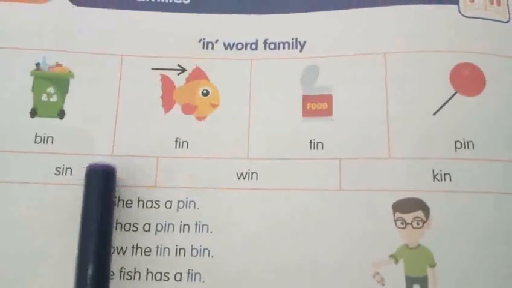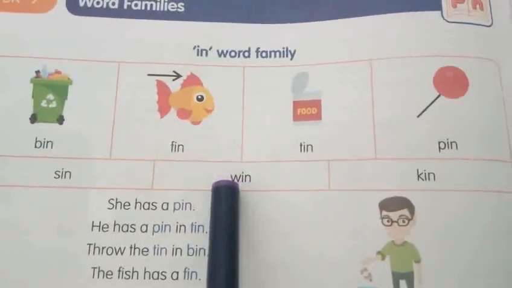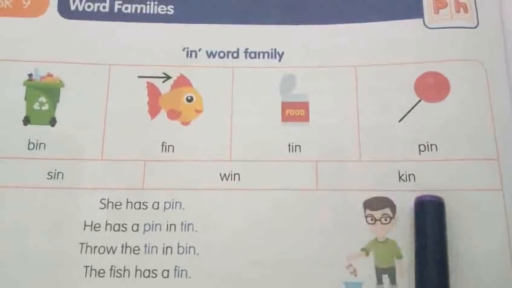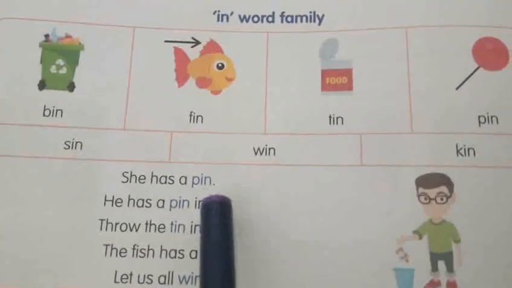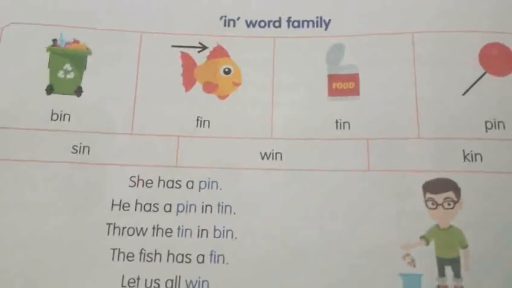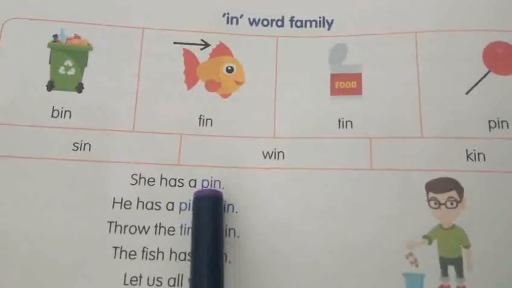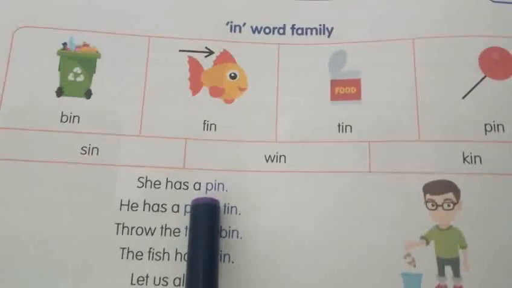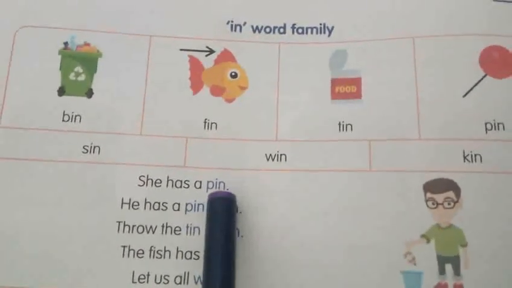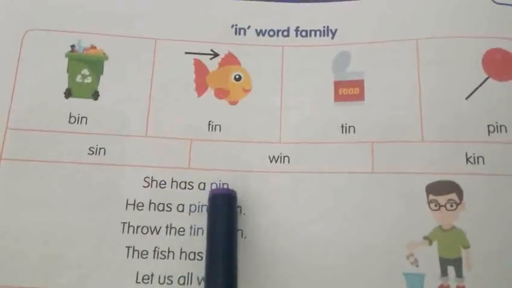Sin, win, kin. Next, shall we read the sentences? How do you have to read the CVC words? Use your left hand to read this word, right? She has a pin. P-I-N, pin. She has a pin.